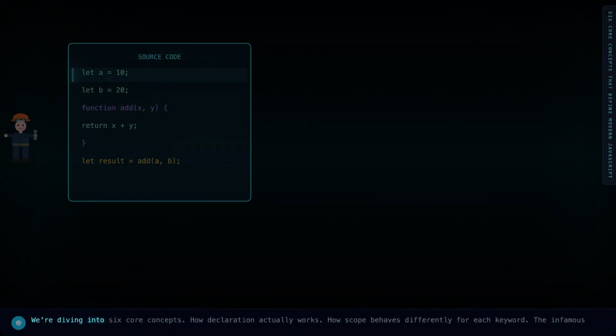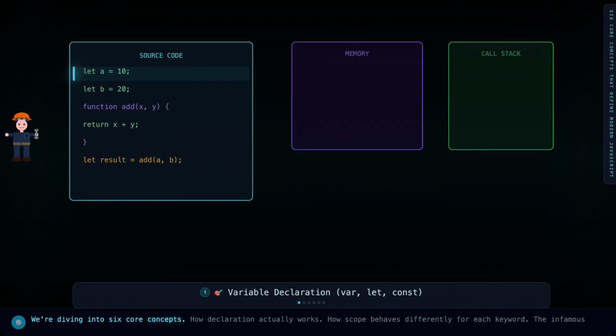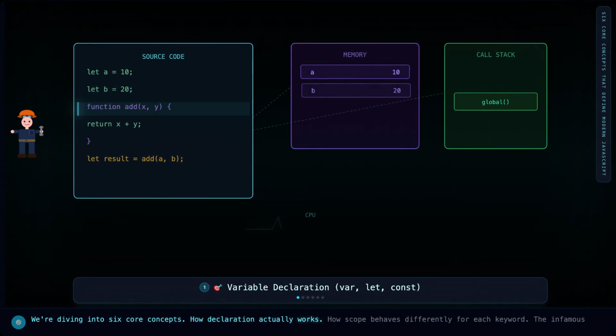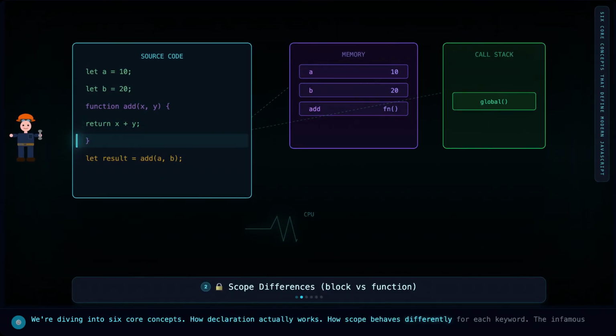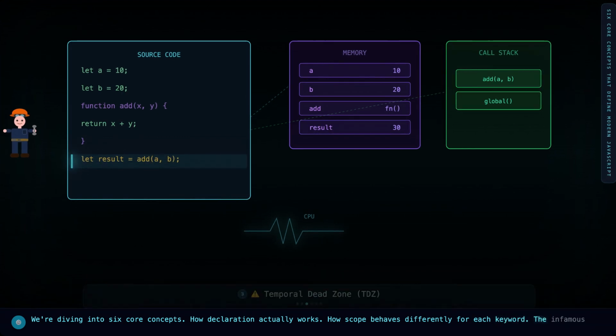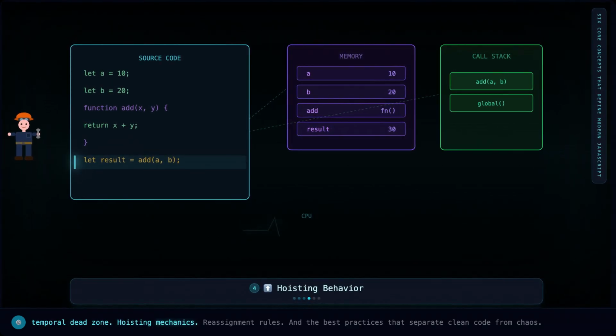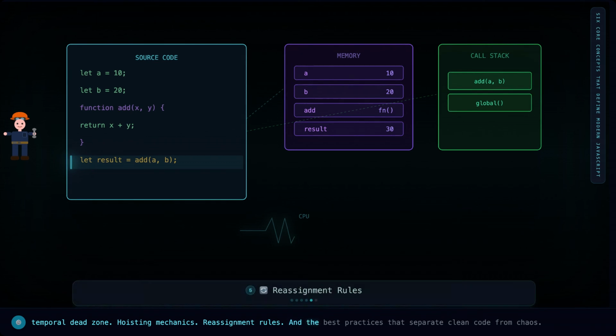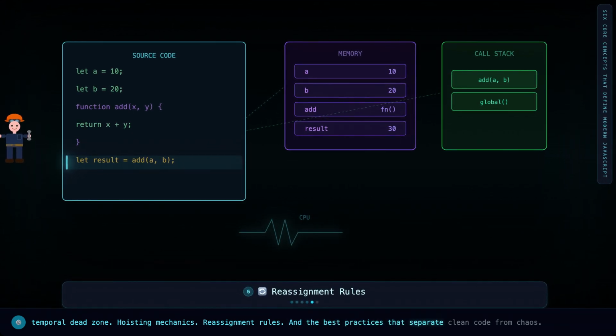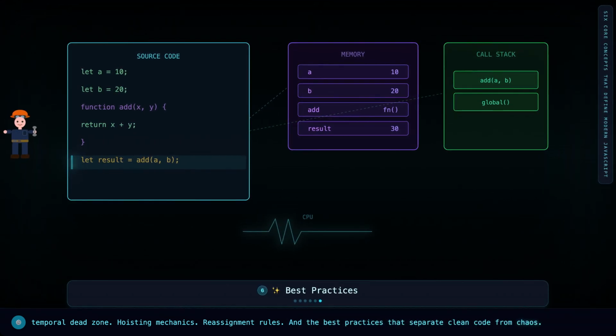We're diving into 6 core concepts. How declaration actually works. How scope behaves differently for each keyword. The infamous temporal dead zone. Hoisting mechanics. Reassignment rules. And the best practices that separate clean code from chaos.